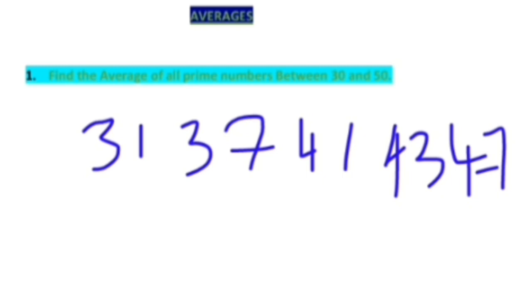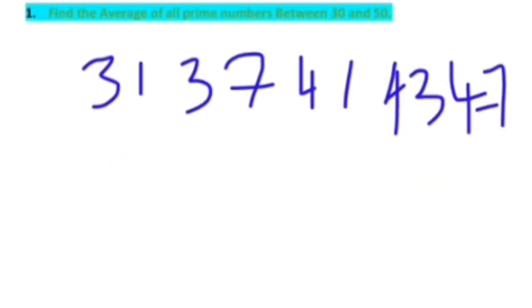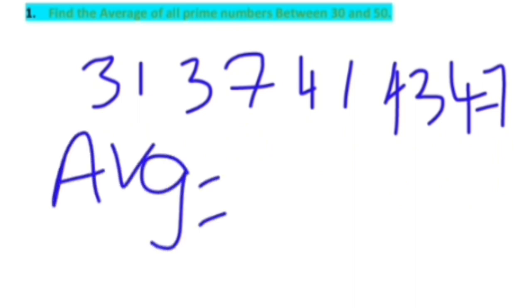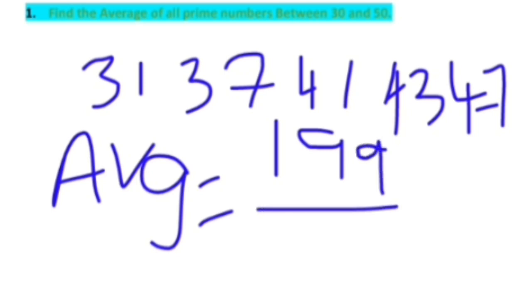If you want to calculate the average of all prime numbers between 30 and 50, we have to take the summation and divide by the number of numbers. So let's calculate the average. The summation of 31 plus 37 plus 41 plus 43 plus 47 is going to be 199. So 199 is the summation of all these numbers, divided by how many numbers? There are 5 numbers between 30 and 50, so divided by 5. So 199 by 5.